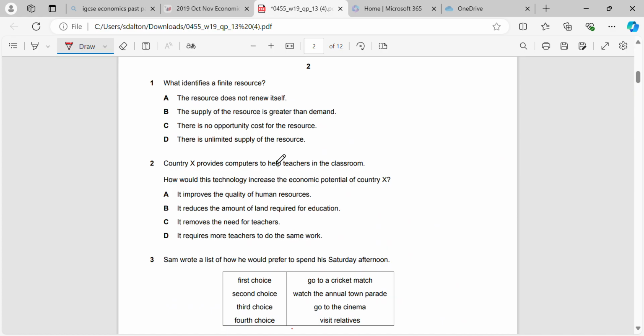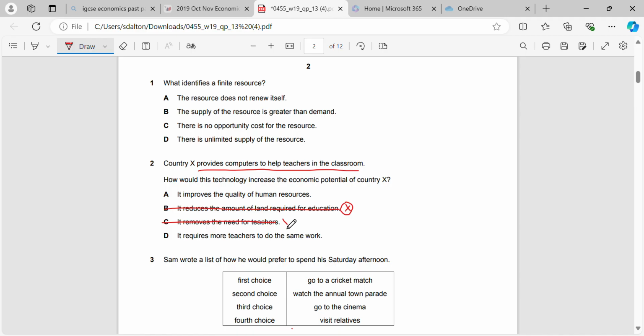Okay, country X provides computers to help teachers in the classroom. How would this technology increase the economic potential of country X? Okay, so they're providing computers to help teachers in the classroom. How is it going to affect the amount of land required for education? It's not. They still need the same amount of land. They're just going to put computers in the classroom. It doesn't remove the need for teachers.